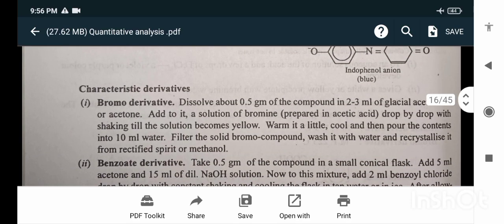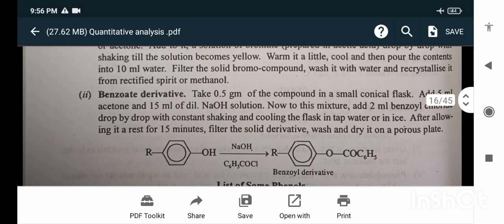Characteristic derivatives. Bromo derivative. Dissolve about 0.5 gram of the compound in 2 to 3 ml of glacial acetic acid or acetone. Add to it a solution of bromine prepared in acetic acid drop by drop with shaking till the solution becomes yellow. Warm it a little, cool, and then pour the contents into 10 ml water. Filter the solid bromo compound, wash it with water and recrystallize it from rectified spirit or methanol.